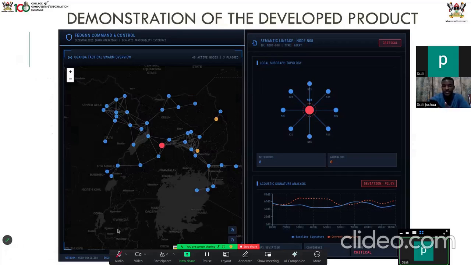That is basically it, and maybe I can go ahead and show our developed product. This is the local subgraph topology. As you can see, this node has been selected, and it shows all the neighbors it's communicating with in the graph. We can also look at our acoustic signature analysis, and then we can see the deviation percentage. Of course, 92% is so high. That's why this agent has been flagged as red.